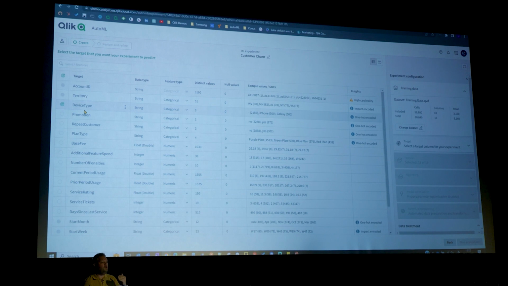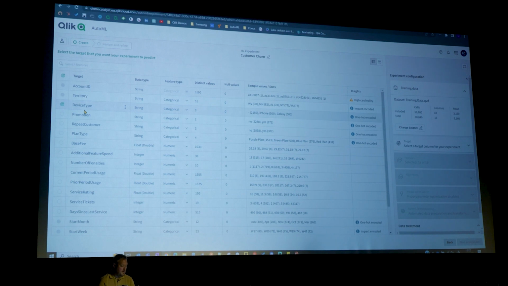The first thing Qlik's going to ask me to do is to add my training data set. So this is the historic data provided to us by my customer team. And I've got that here, the training data, passed to me in QVD format. And as you'll see instantly, Qlik has turned that historic QVD data, transformed it and understood it.